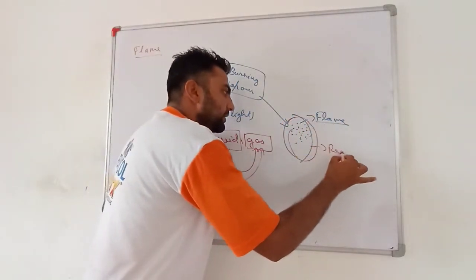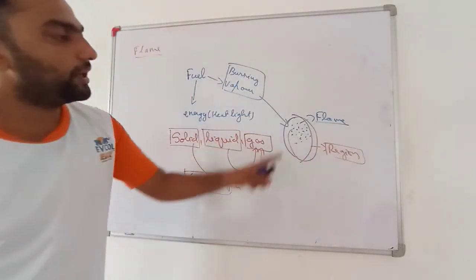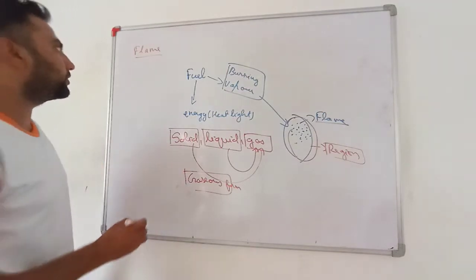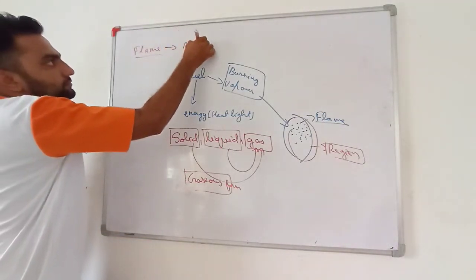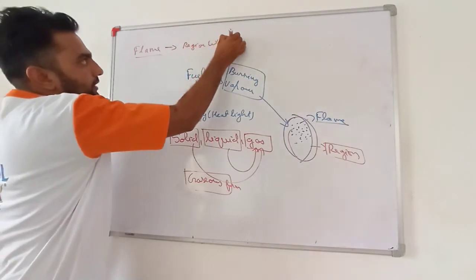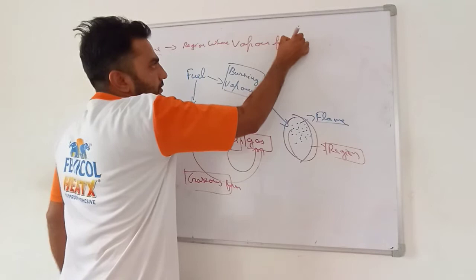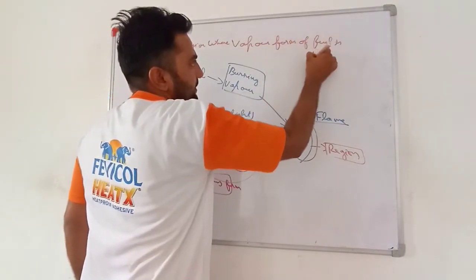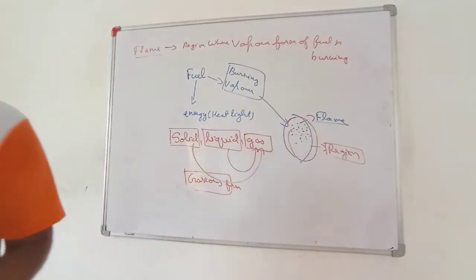Flame is the region, the area or the space where this vapor form of fuel is burning. What is a flame? The region where vapor form of fuel is burning.